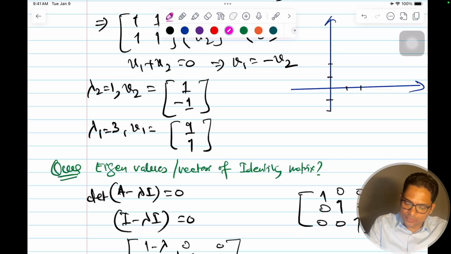This is your 1 here, this is 0, then 1, 2, minus 1, minus 2, like that. So the first vector is here, 1 and minus 1.